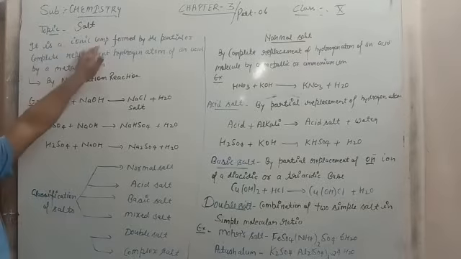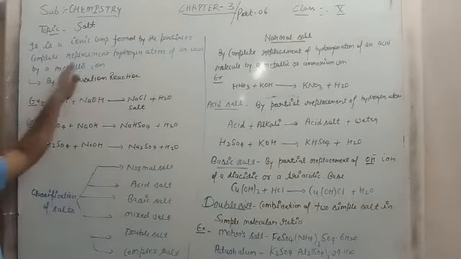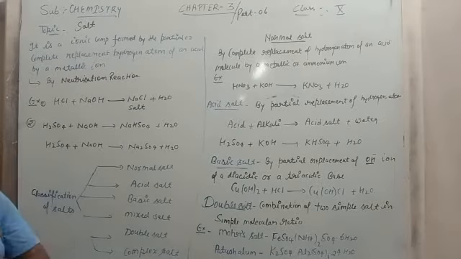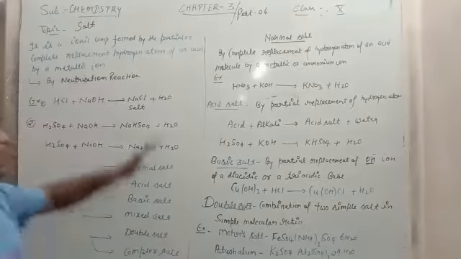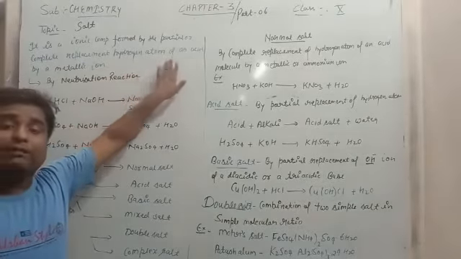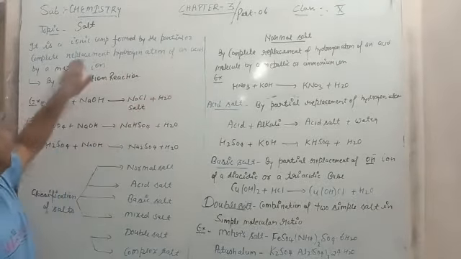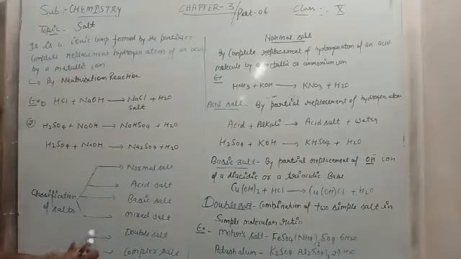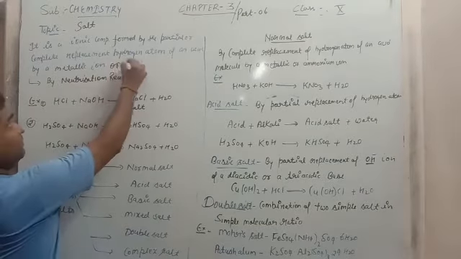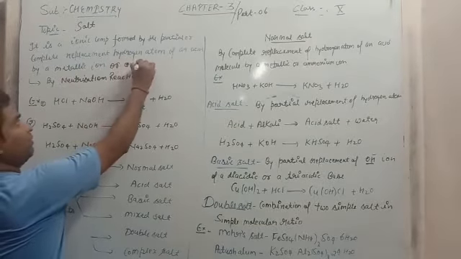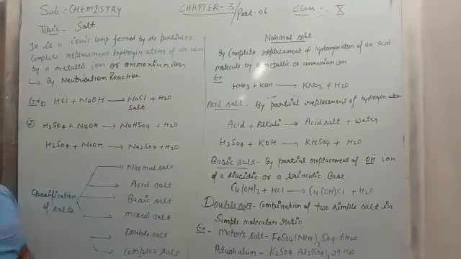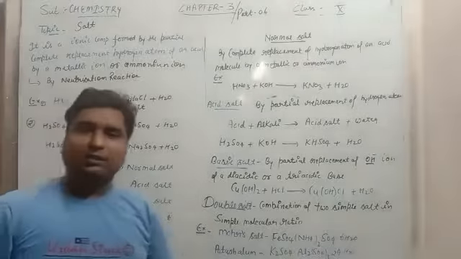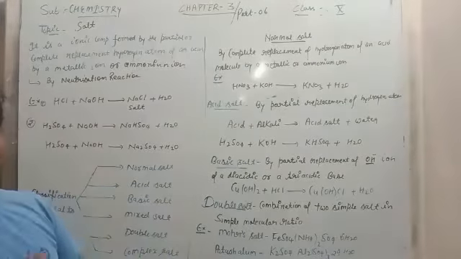It is the ionic compound formed by the partial replacement or complete replacement of the hydrogen atom of an acid by a metallic ion or ammonium ion. Okay, so such types of substances are known as salt.